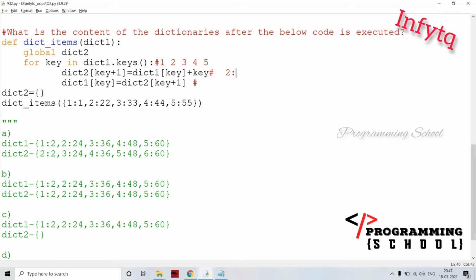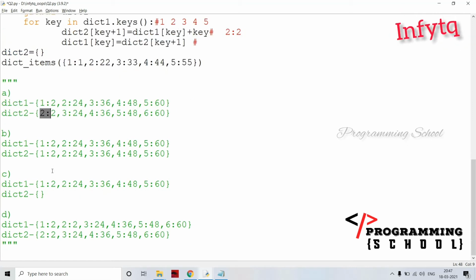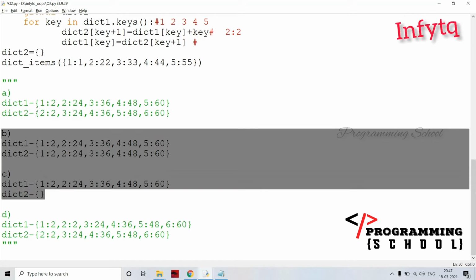1 plus what is key value? 1. Then 1 plus 1 becomes 2. That is going to be in this dict2. I am working here with this dict2, and this dict2 contains now 2 colon 2. That means 2 is the key and 2 is the value here. Okay, and moving into the next one, this is dict1. If you observe here, 2 colon 2 is there, and here also 2 colon 2 is there. That means these two options are wrong. There are only two options, either E or D only.